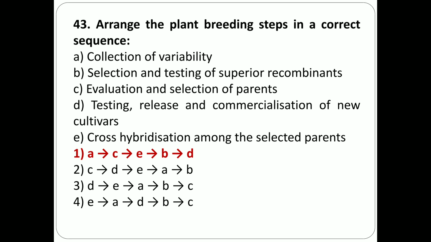Second step is evaluation and selection of parents. Third step is cross hybridization among the selected parents. And fourth step is selection and testing of superior recombinants. And fifth step is testing, release and commercialization of new cultivar.